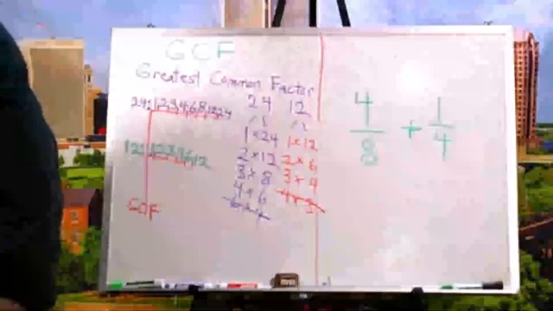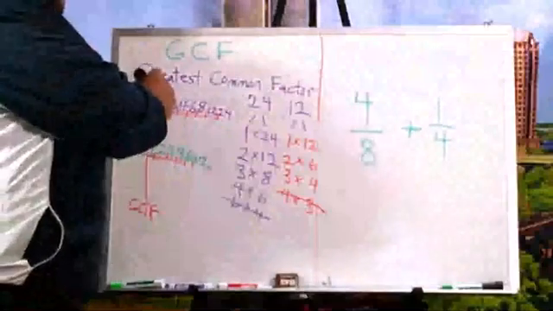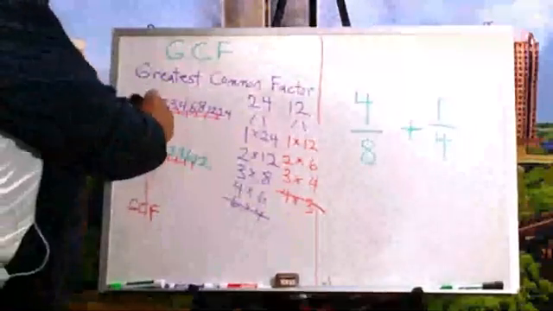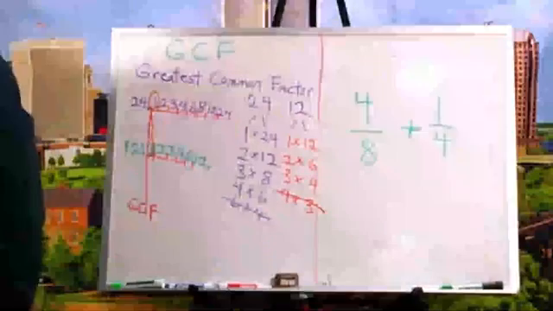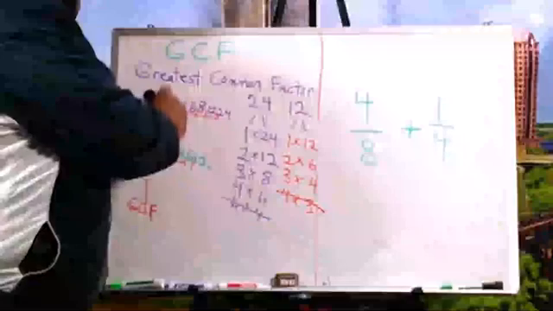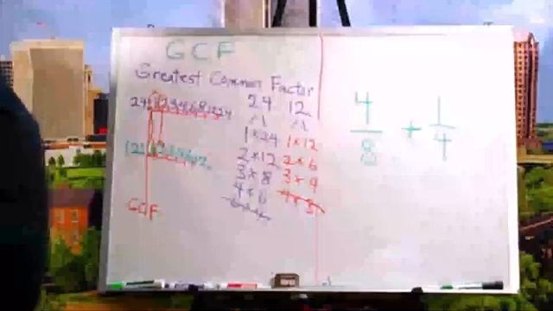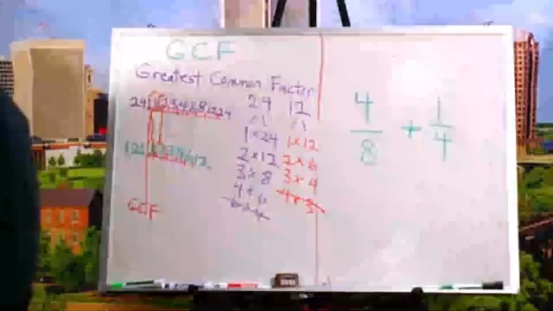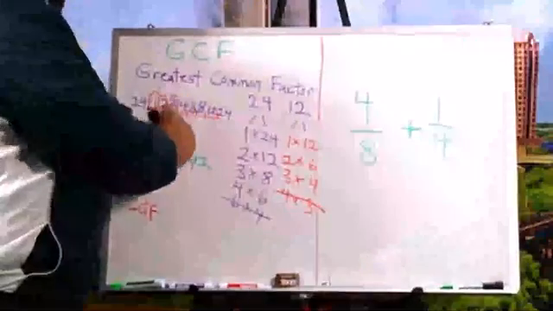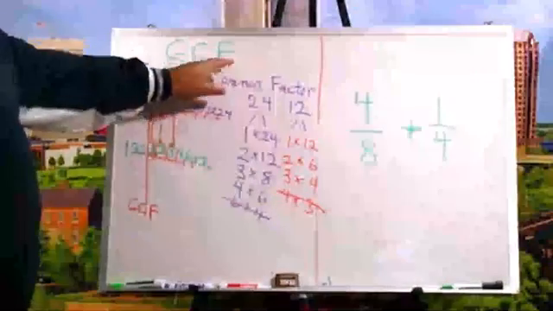All right, here we go. Now, do they both share a 1? Yes, they do. Connect them. Do they both share a 2? Yes, they do. Do they both share a 3? Yes, they do. Right now, these are what we call common factors.